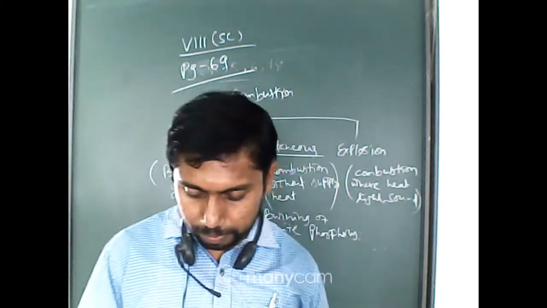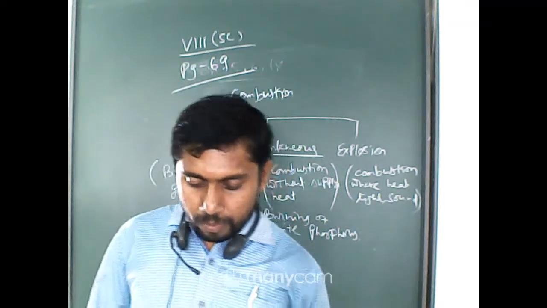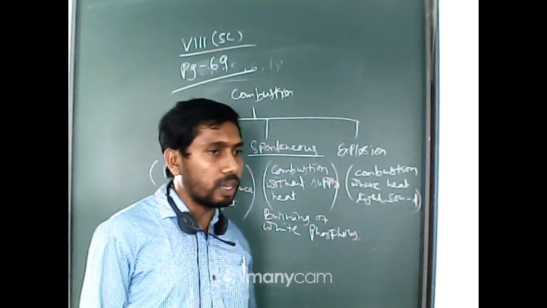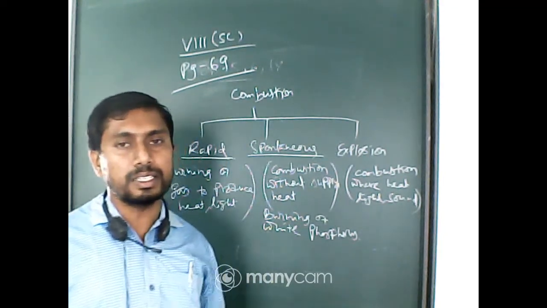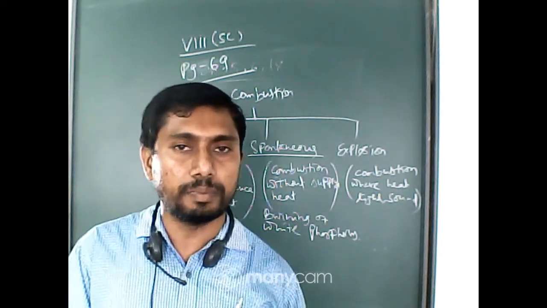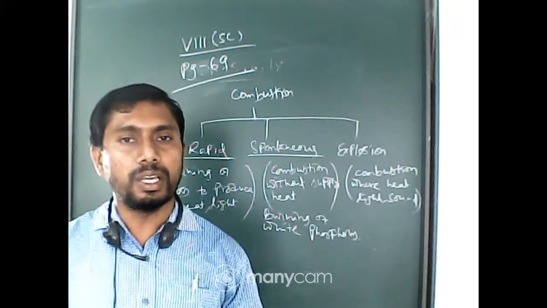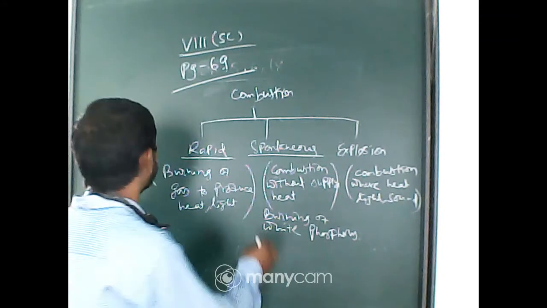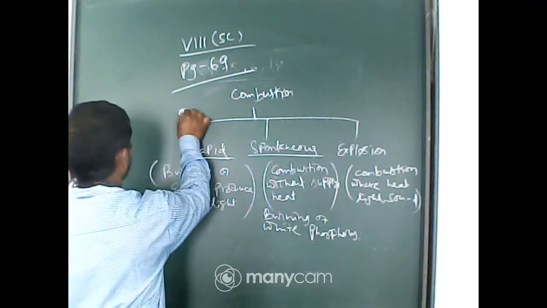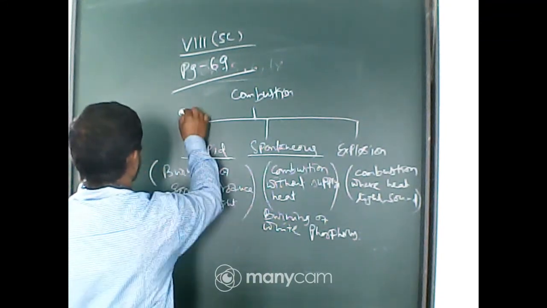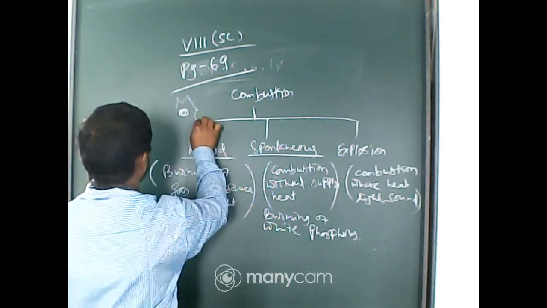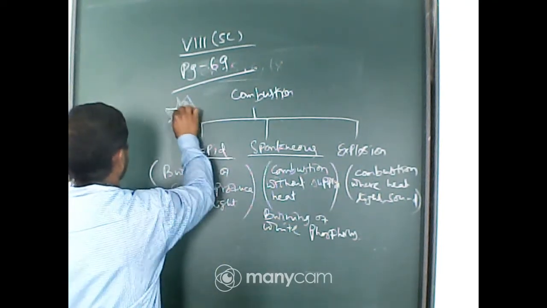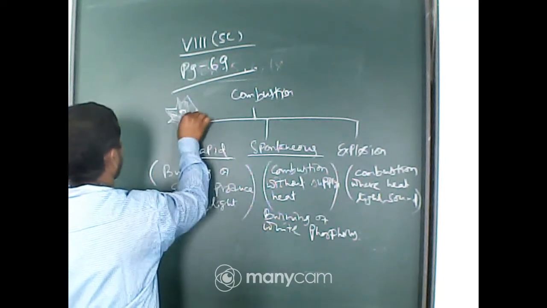Next, move to flame. Now I am going back to explosion. So you can see that when a substance explodes or when a cracker bursts, what happens? We can see an area of fire when it explodes.